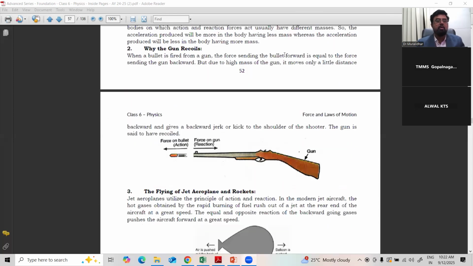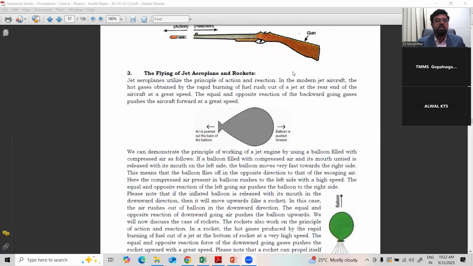Then, why does a gun recoil? When the bullet comes out, the gun recoils and the trigger comes back. Why? Because of action and reaction. Here is another example: the flying of jet aeroplanes and rockets. They fly because the action comes downward, and the reaction makes the rocket go forward. Even parachutes or hot air balloons, how are they flying? Action and reaction only. In the case of a boat or ship, when we move the water backward, the ship moves forward.